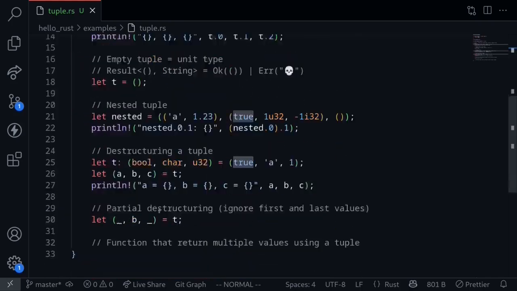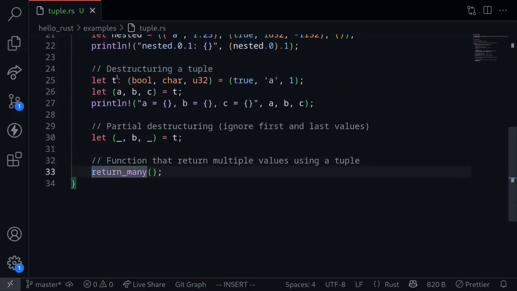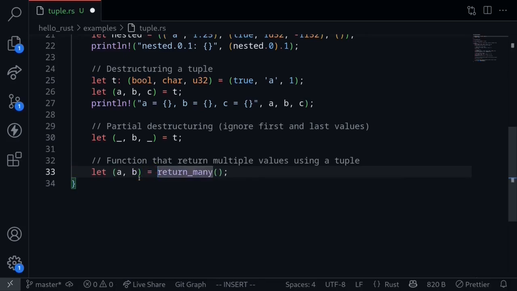Let's call this function inside the main function. So a return_many. And finally, we can use the destructuring syntax to assign the outputs of this function to variables. So let's say let the first output, we'll assign it to a variable called a, and the second output, we'll assign it to a variable called b. Okay, so this is an example of returning multiple outputs from a function call, and then using destructuring syntax to assign it to variables.